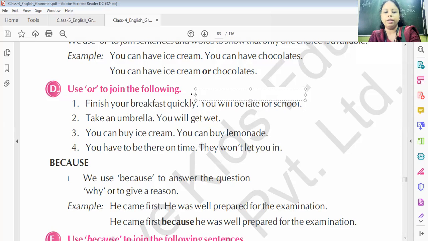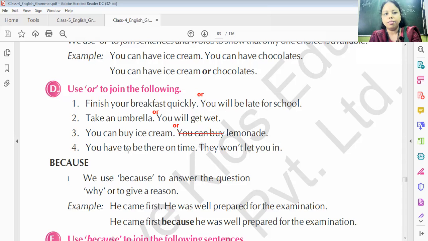You just have to write "or" here. Or you will be late. Take an umbrella, or again, or you will get wet. You can buy ice cream or lemonade. We have to write "or" and we have to remove "you can buy". You can buy ice cream or lemonade. Why are we removing this "you can buy"? Because it is already written here. We don't have to write "you can buy" again.